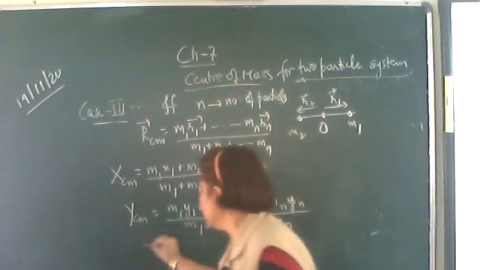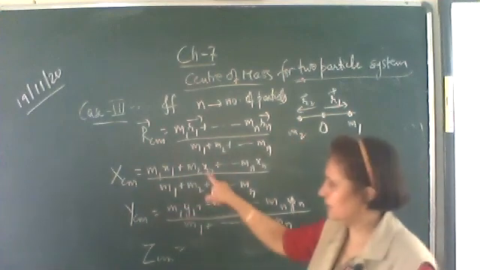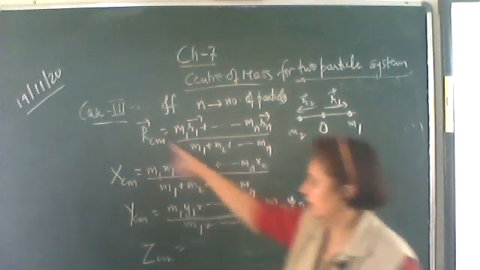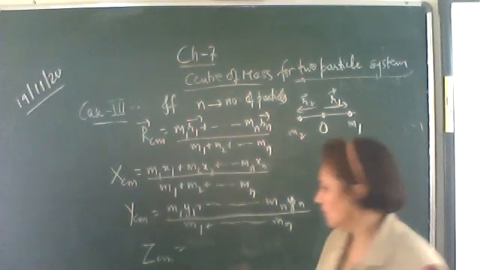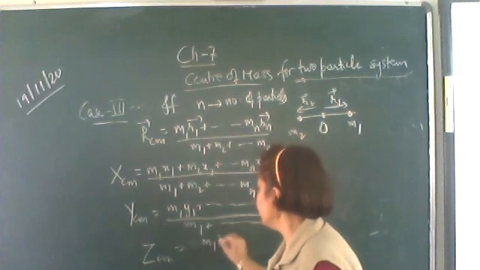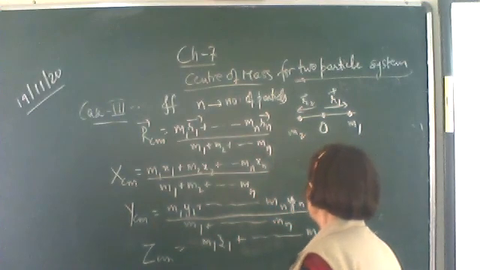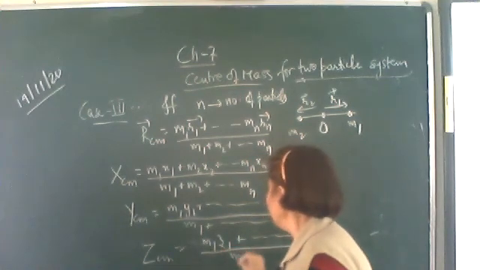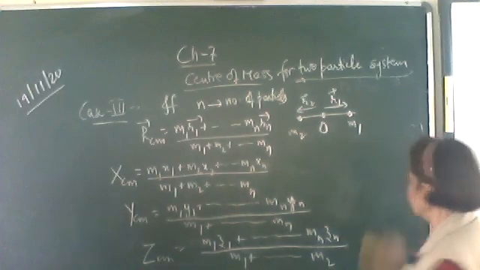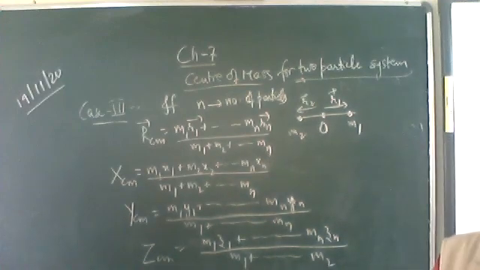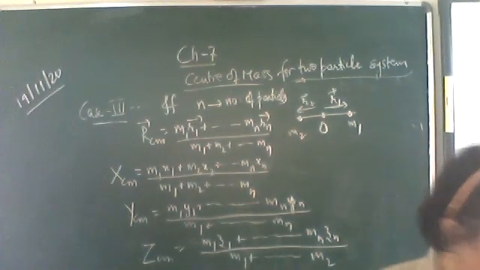What will be the z coordinate? Okay, if it is lying in the xy plane, then you will get only these two coordinates. If RCM is in the space, you will get all three coordinates. What will be the z coordinate of center of mass? M1 z1 up to Mn zn upon M1 plus M2 plus Mn. So these will be the coordinates of the center of mass if RCM is lying in the space.